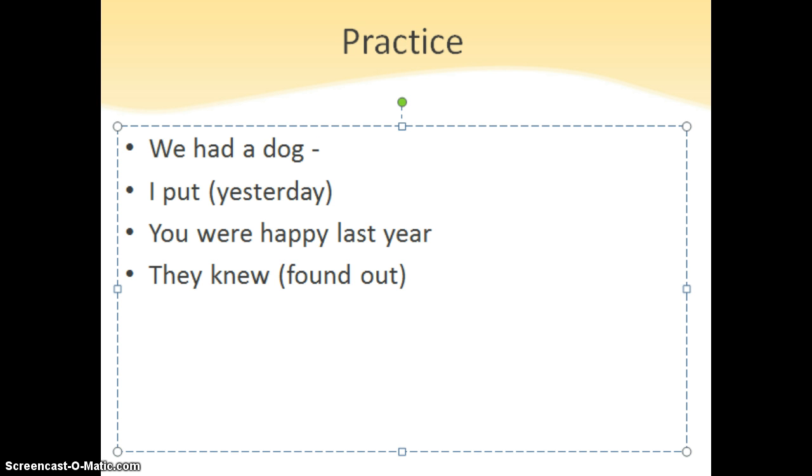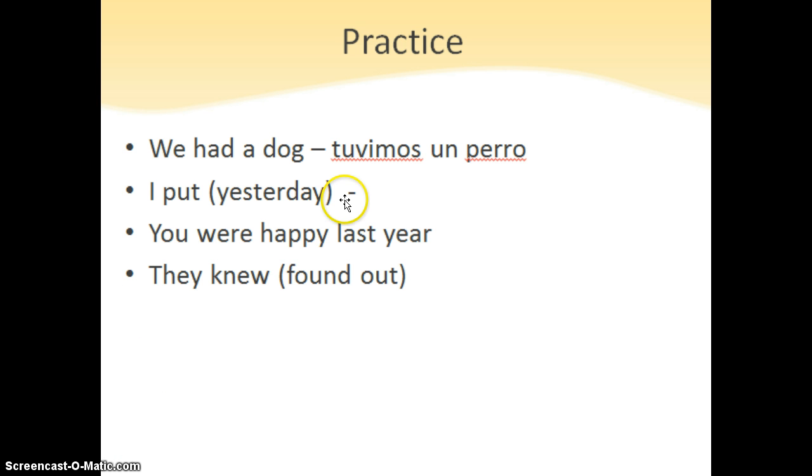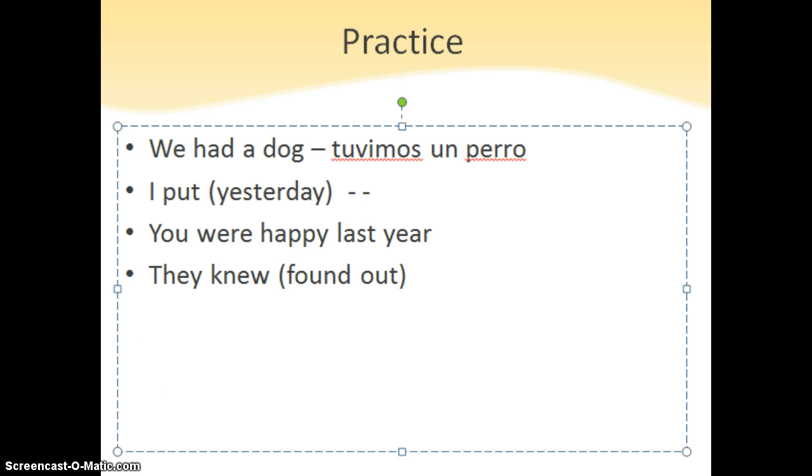We had a dog is going to be tuvimos un perro. I put is going to be yo puse. In the past tense, this is I put yesterday. So if we're going to clarify it was yesterday, we can add ayer.